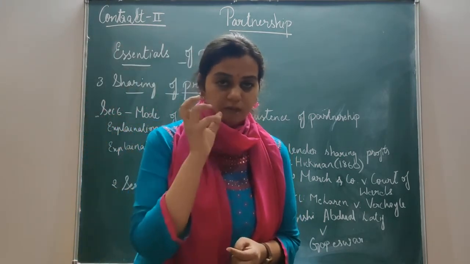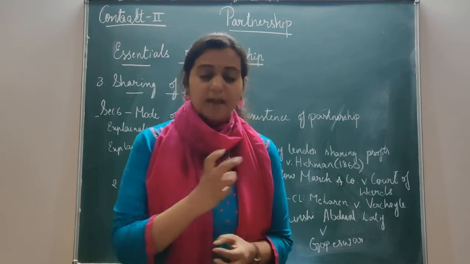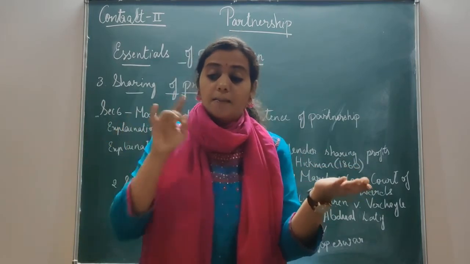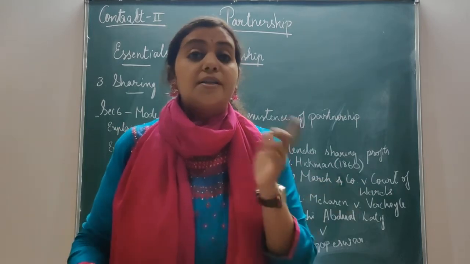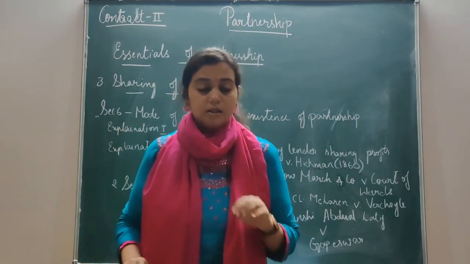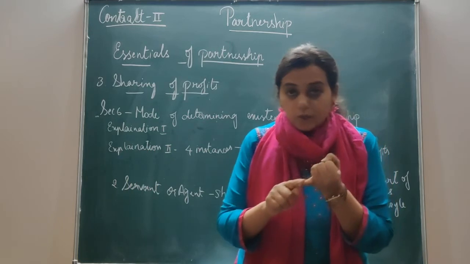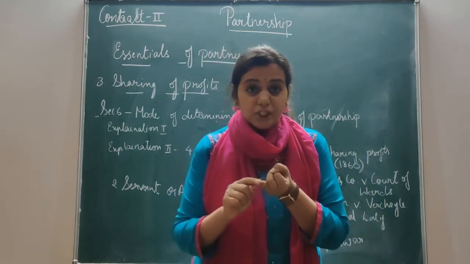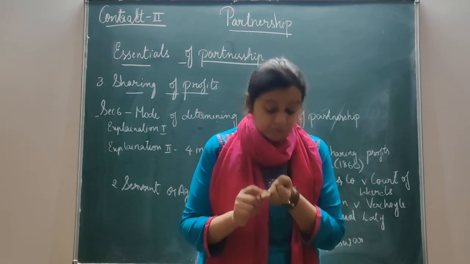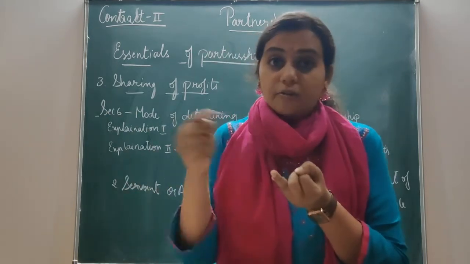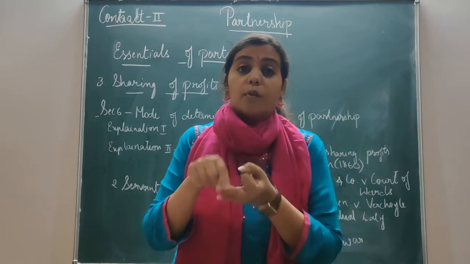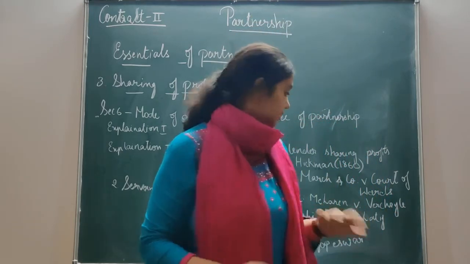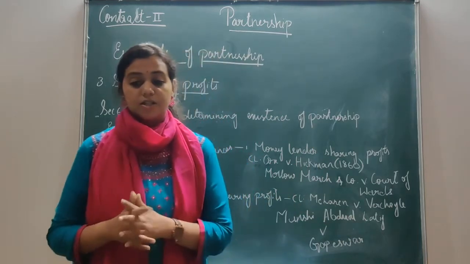For the repayment, whatever the amount he had to repay, he used to get a commission also from the profit, whatever the firm earned, plus 12% interest. So what are the things he got? First, he got the power to control the firm. Second, he got certain commissions on the profits of the firm for the repayment of his loan amount. Third was 12% interest. So these are the things which this Hindu Raja had got.